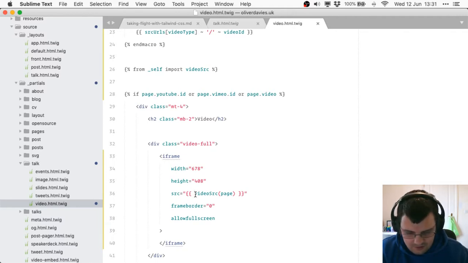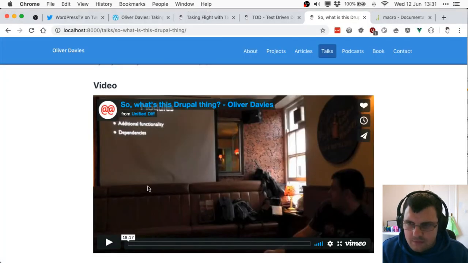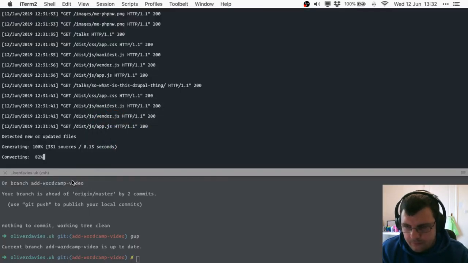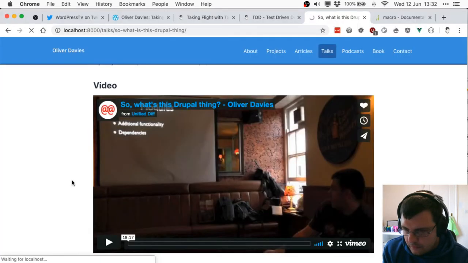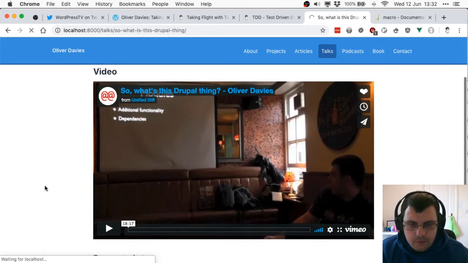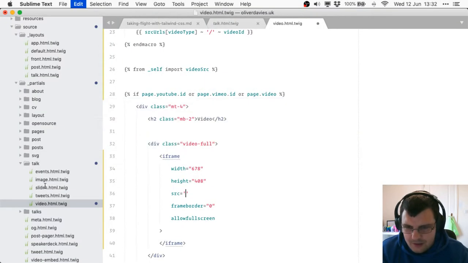Let's just sanity check this. If we took this out and made this something random, this should break everything. Come on, reload. Yeah, so that broke stuff. That was expected. So I'm confident now that that's doing the right thing.